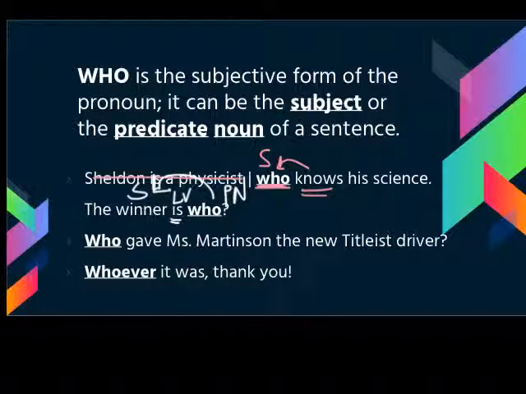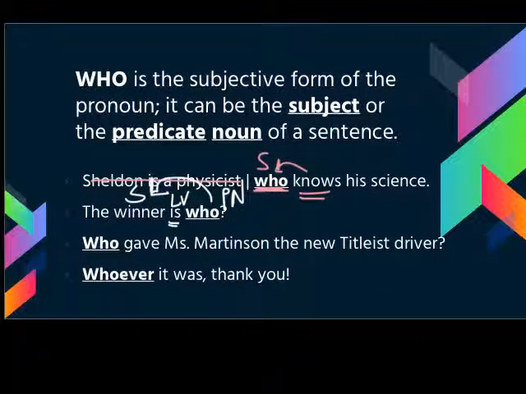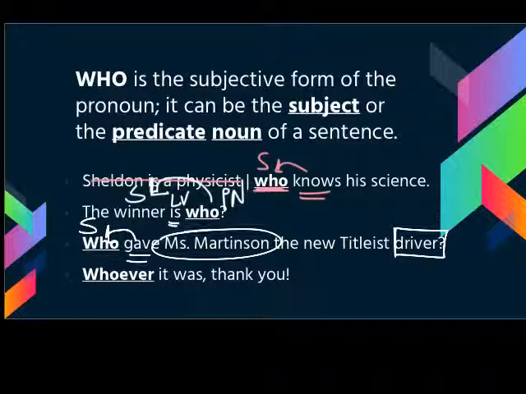The third example, who gave Ms. Martinson the new Titleist driver, is a question, but again, it's formed in the order that a normal statement would be ordered. So, who gave Ms. Martinson the new Titleist driver? Gave is our verb. Who is doing the giving? Who, so that's our subject, and then we have driver and Ms. Martinson being the direct and indirect objects respectively. So again, it's in the normal order, so we can just leave it as it is.